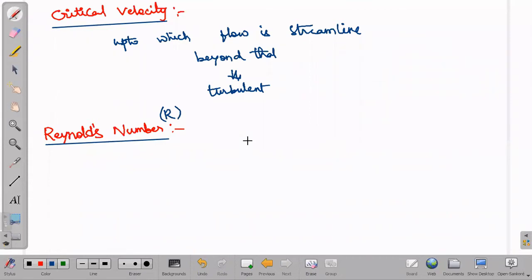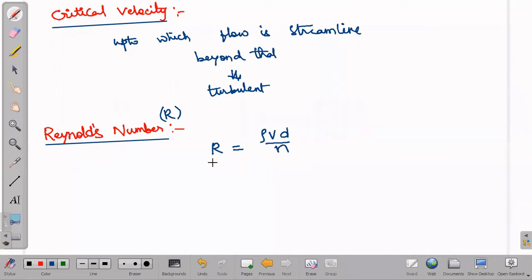We do not have much derivation for this. Directly we go with the formula, which we write as rho v d by n. The terms have their own names: rho is density, v is velocity, D is the diameter of the flow we can consider. N has a specific name, viscosity, which comes in the next topic.